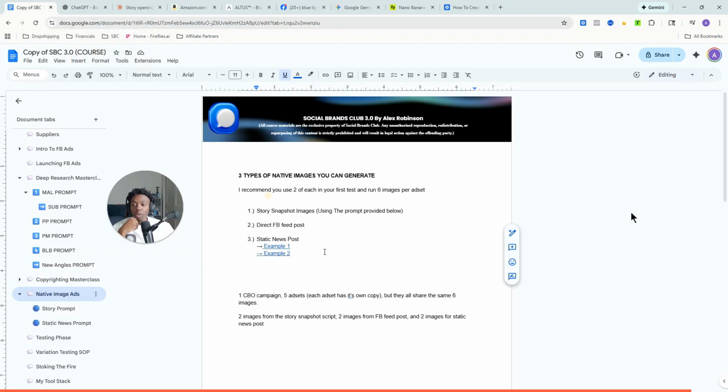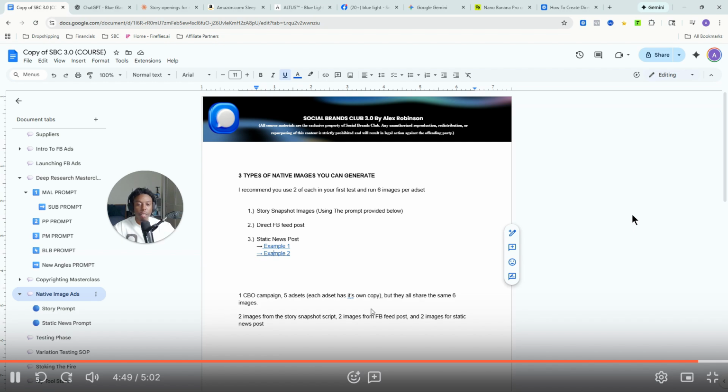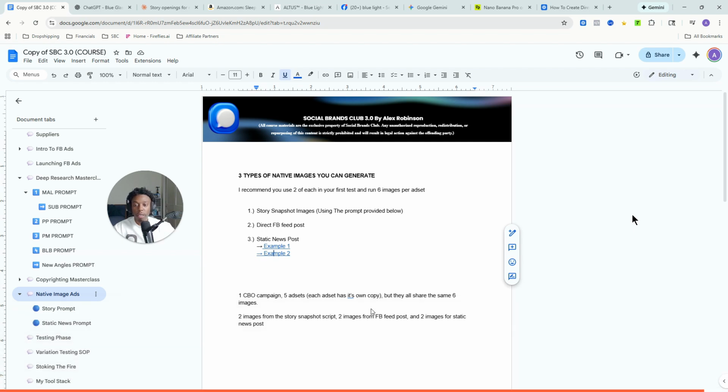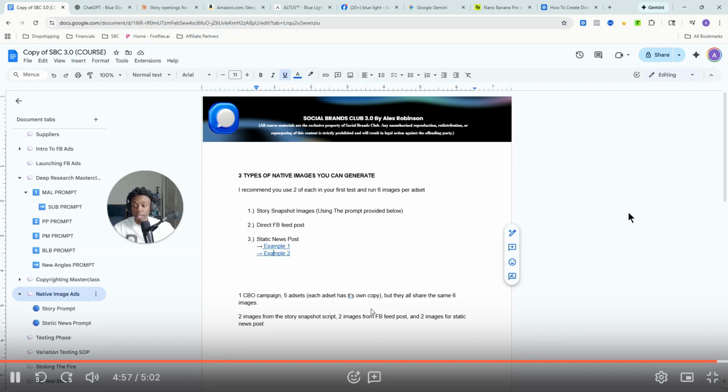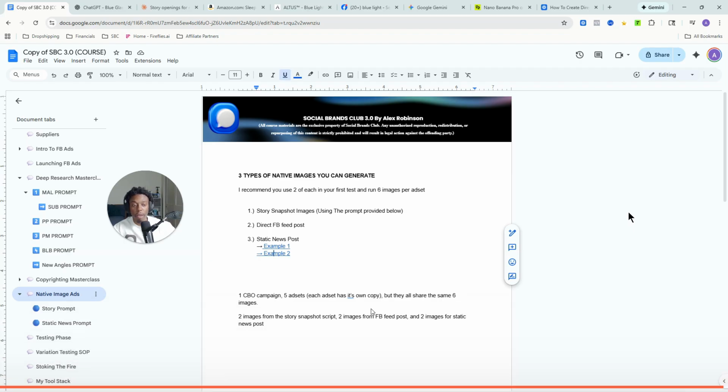All right, guys. So now you should have your 5 pieces of long-form copy. You should now have a minimum of 3 to 6 images. And at this point, we're just ready to launch. So let's get ready to finally launch and get our first campaign up and running.